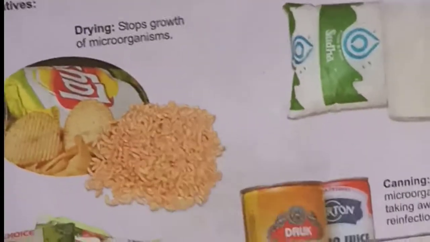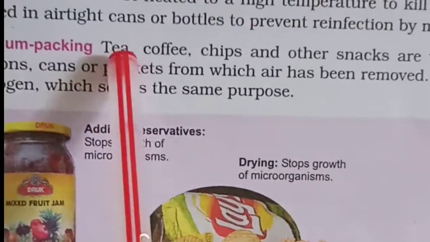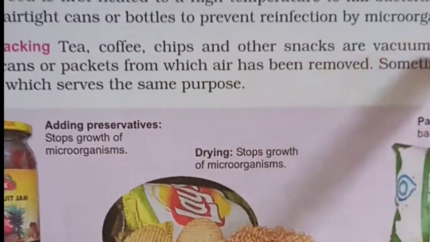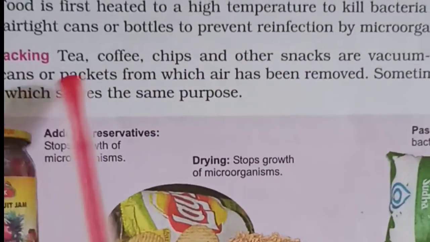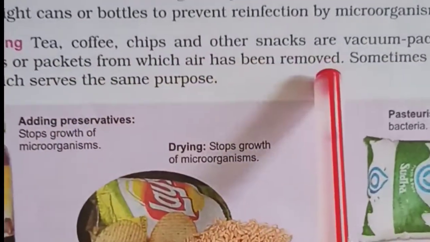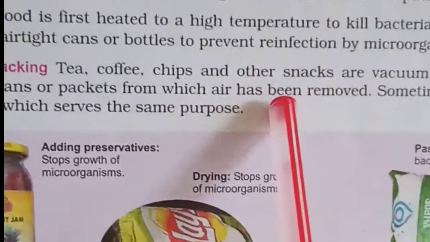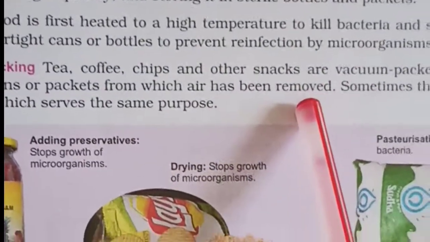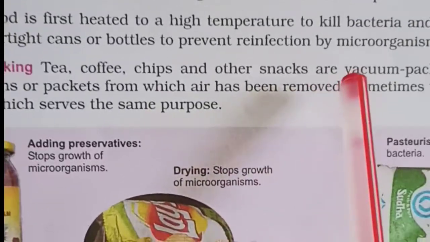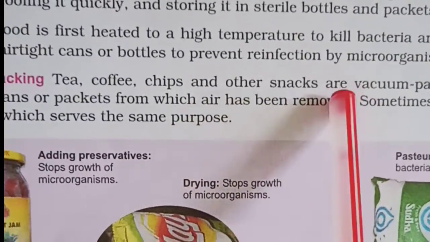Next we have vacuum packing. Tea, coffee, chips and other snacks are vacuum packed or packed in cartons, cans or packets from which air has been removed. But instead of air that has been removed, nitrogen gas is filled, that I have already told you. And this serves the purpose of keeping the food in good condition for a long time.